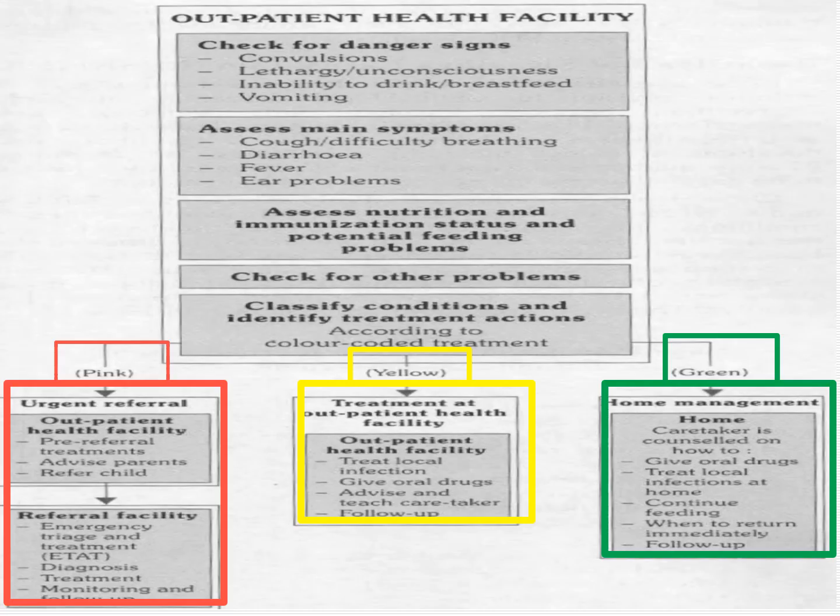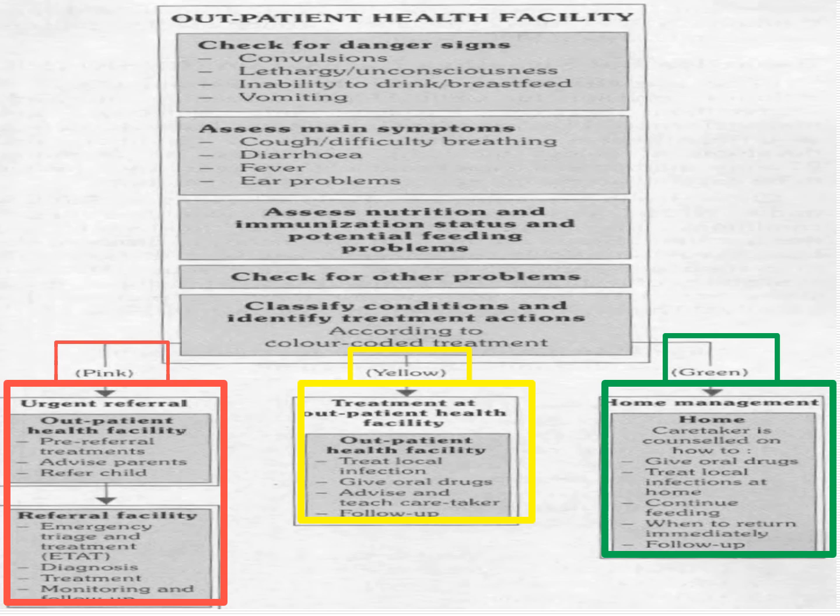When a child comes to the outpatient health facility, we have to check for the danger signs first. Look for convulsion, look for lethargy or unconsciousness, and look for inability to drink or vomiting. Apart from these danger signs, assess the main symptoms like cough, diarrhea, fever or any ear problems. Also assess the nutrition and immunization status of the child, and look for any other signs or problems.